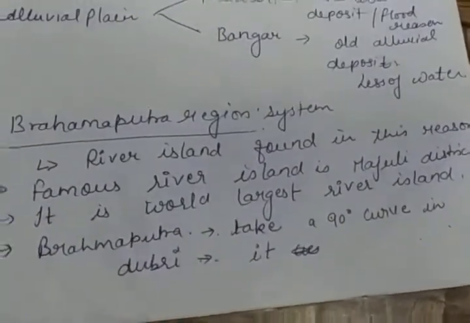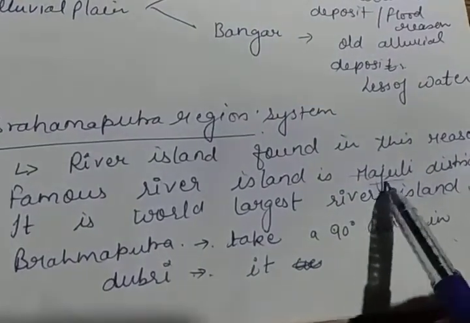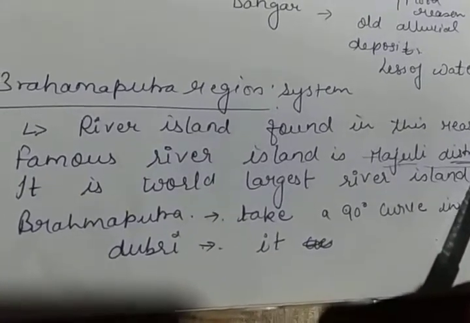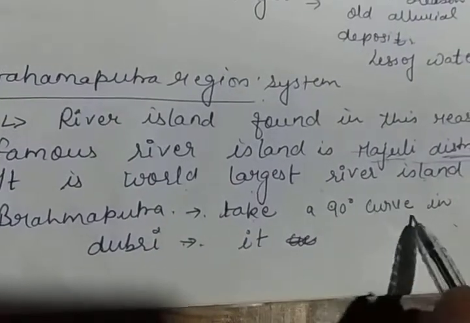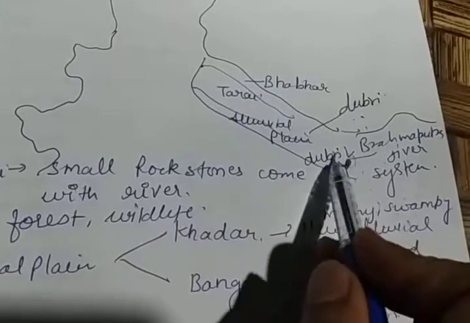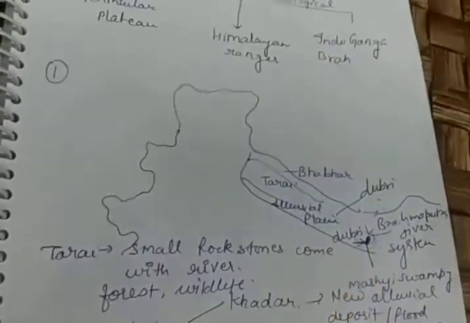The famous river island of the Brahmaputra river system is Majuli Island, which I had told you about. Majuli Island is also part of a district of this eastern part of India. It is the world's largest river island. The Brahmaputra takes a 90-degree curve, and this curve has a place known as Dubri. So this whole description we had done.